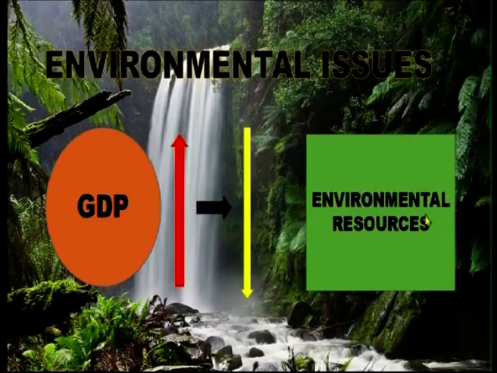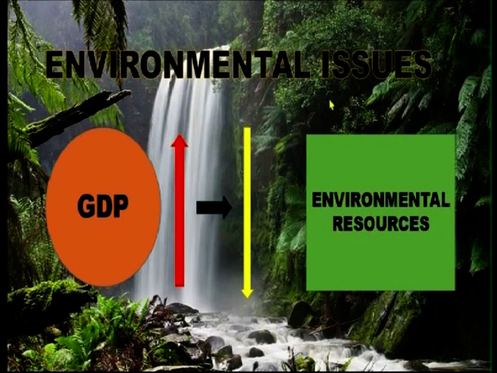Environment. So, because of the production, that is when the production increases, it is leading to the decrease in the environmental resources. So, during the production process, many resources are utilized. So, what is happening during the production? Production is increasing, but there is decrease in the environmental resources. And not only that, it is leading to many environmental issues.